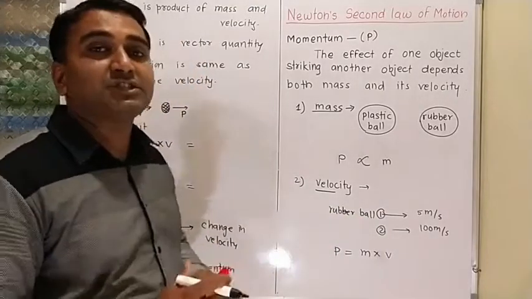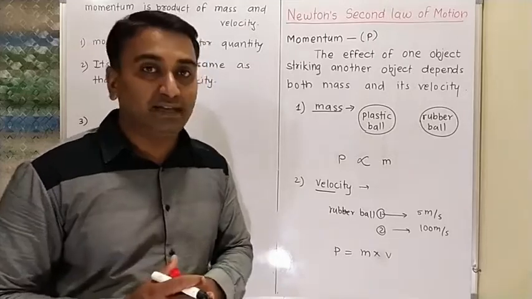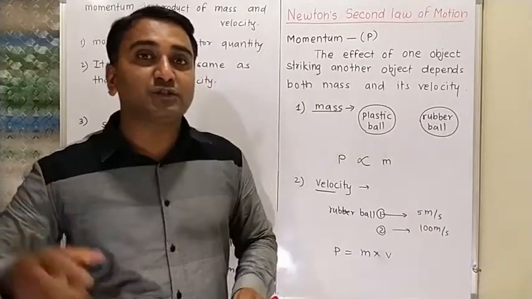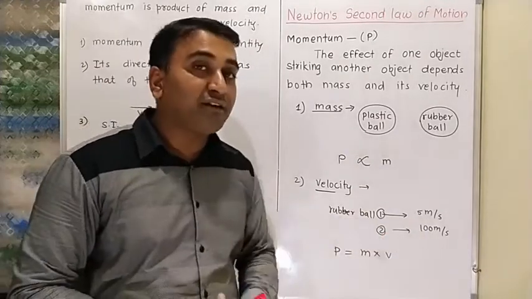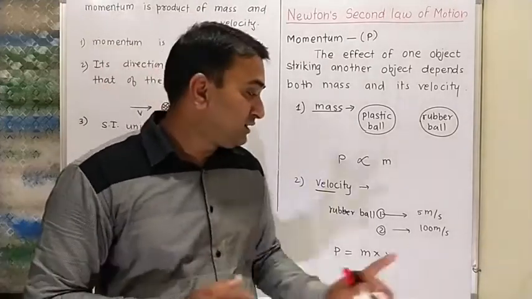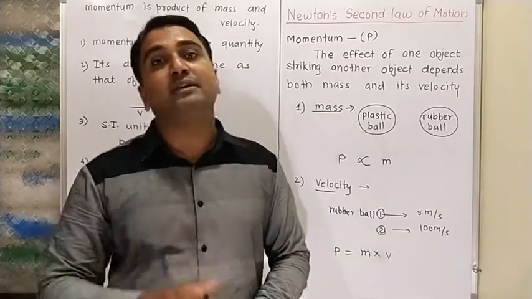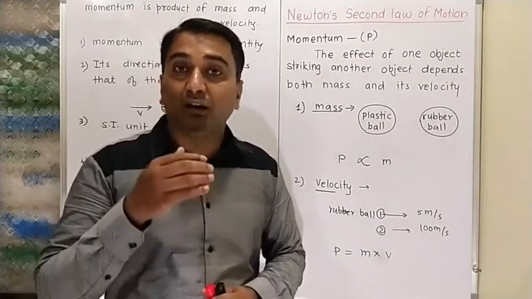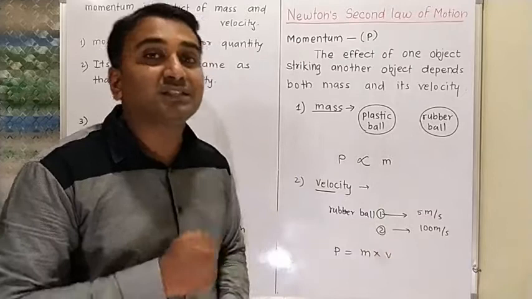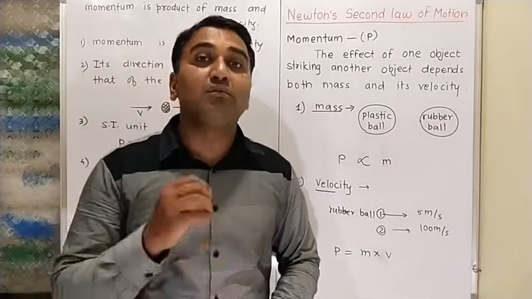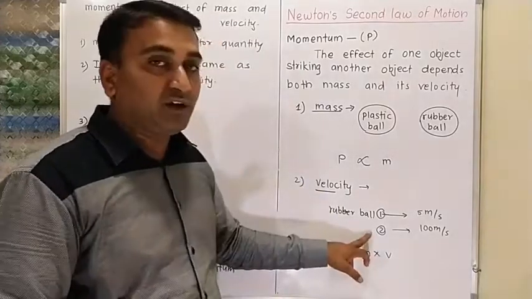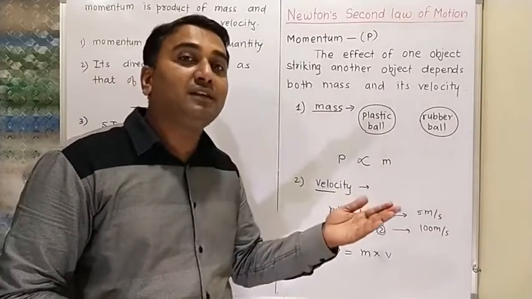There are two balls made of rubber material. So what is constant here? Mass is constant. Now the first ball your friend is going to throw towards you with a speed of 5 meters per second, and the second ball, which has equal mass, is thrown towards you with 100 meters per second. So which ball hurts a lot? Definitely the latter one, because its speed, that is its velocity, is more. So the more the velocity, the more the momentum, that is the property of the effect of the former object on the latter object.